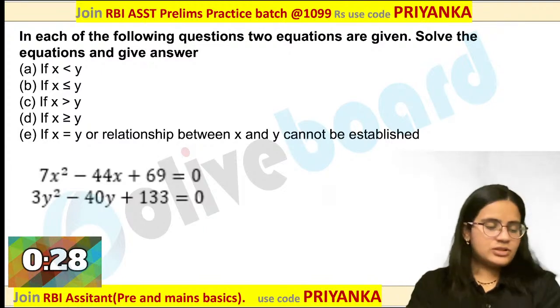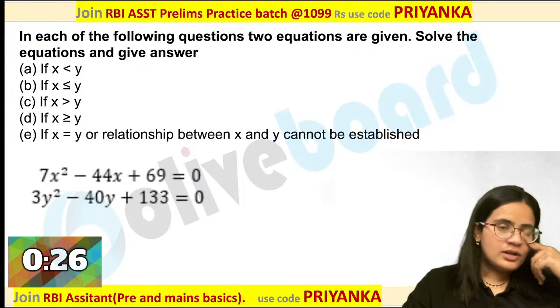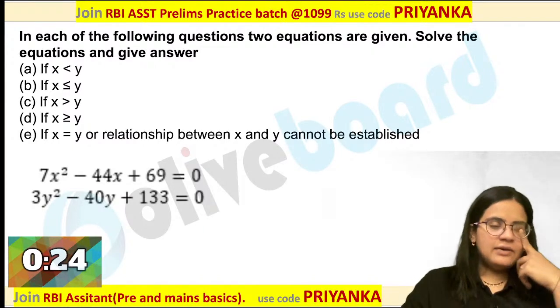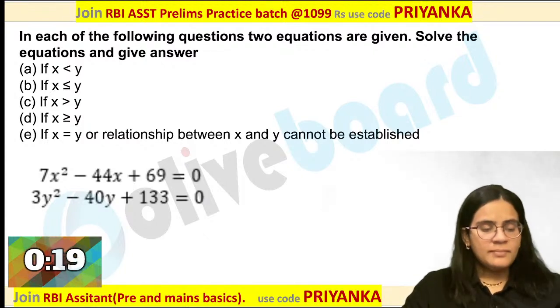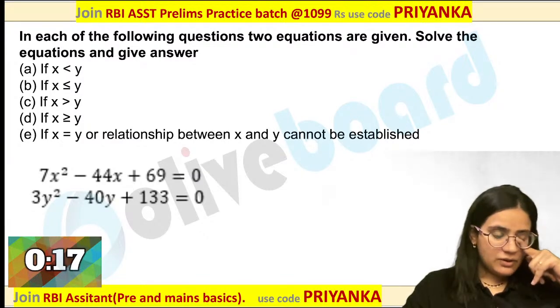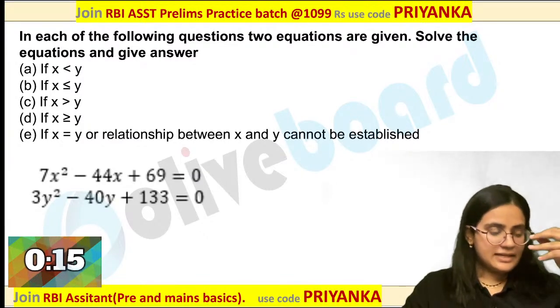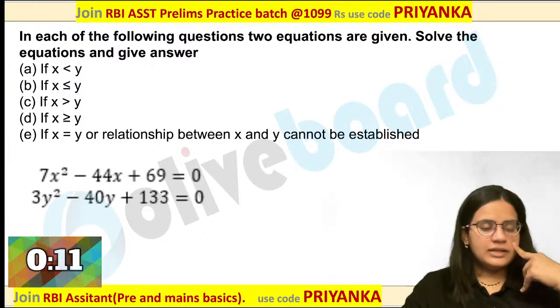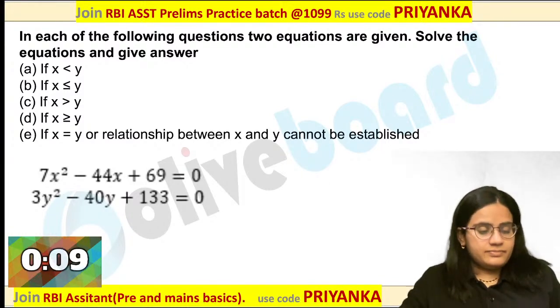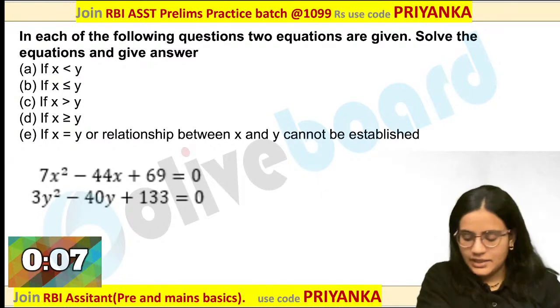Question again based on the different coefficients of x square and y square over here. Brajesh, why not option E? How come E would be there? y is greater than or equal to x. That is what you are getting in this case. Yes, can you put it on the number line, Brajesh? You will get the same answer over here. Yes, can you give it a try?